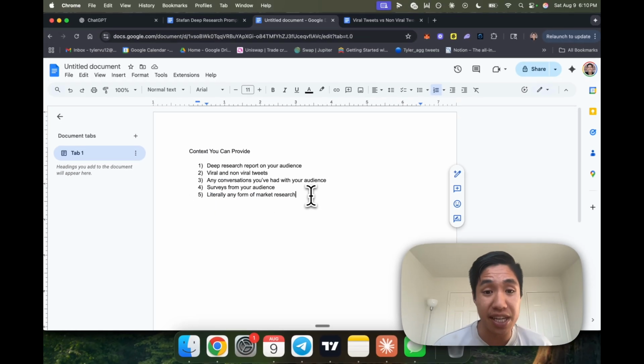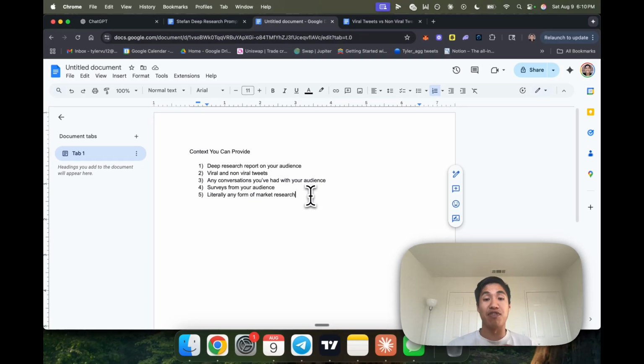Like for example, if you're an e-com brand or a SaaS, this can be reviews that are left on your account, comments left under your posts, comments left under your ads, any form of market research. The whole point of this is to compile all the content you have on your audience, as much data as you have, and literally just give it to an AI model to analyze everything all at once, okay?